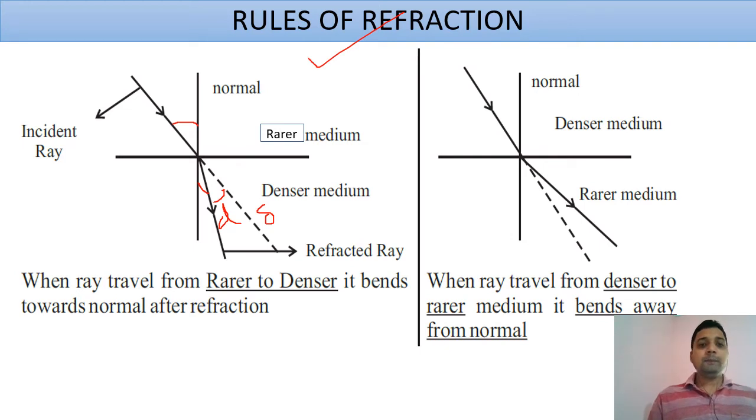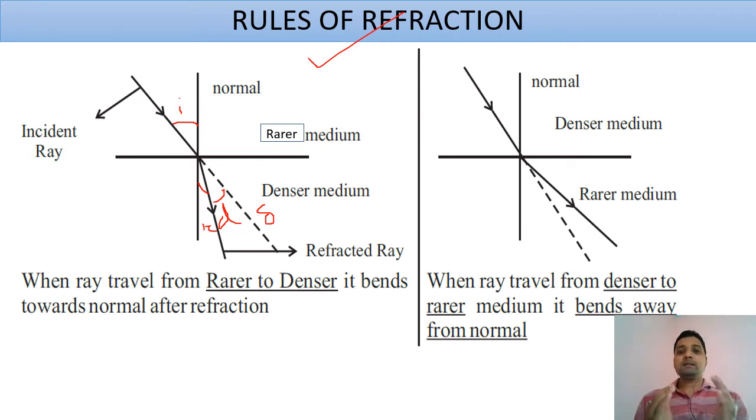Here, the angle of incidence i is greater compared to the angle of refraction r when a ray of light passes from a rarer to a denser medium, meaning from more speed to less speed: from air to glass, from air to water, air to diamond. Now it will come to a reverse case.